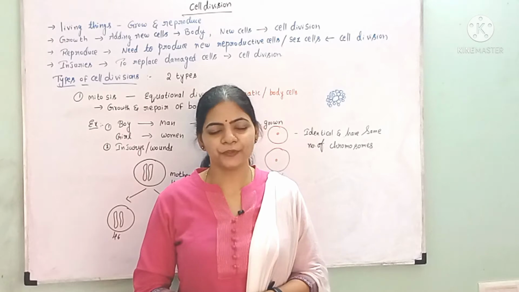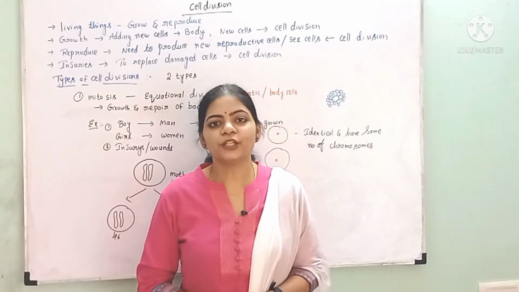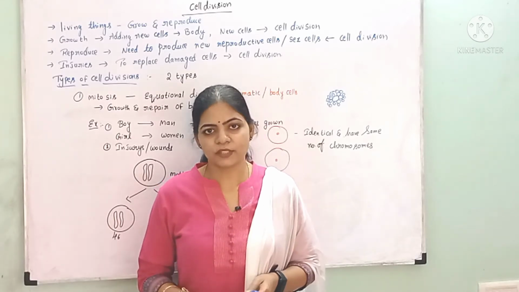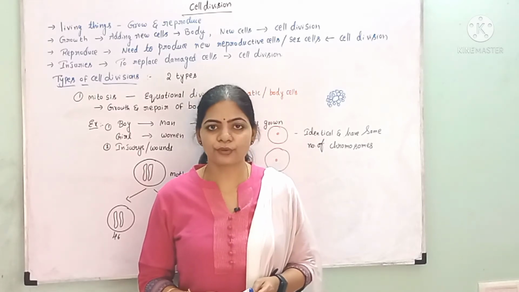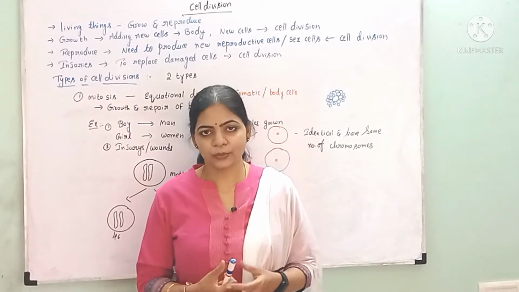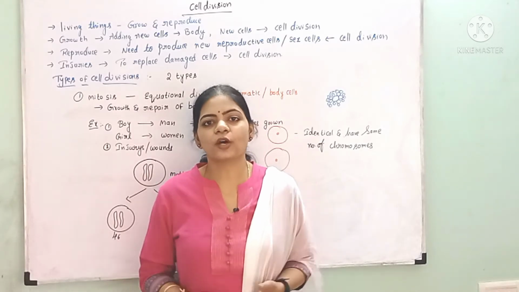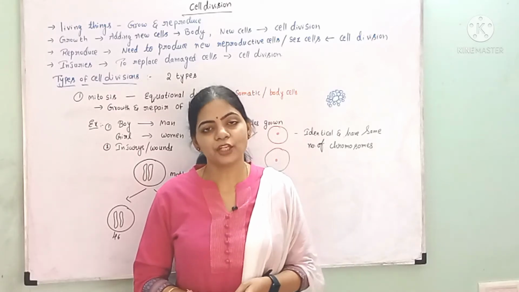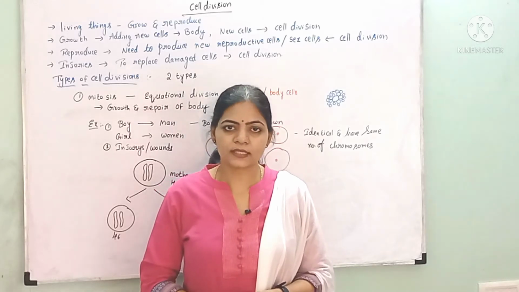In this present video, we are going to study briefly about the last concept in the fundamental unit of life, that is cell division. If we see the living organisms, there are several features like nutrition, reproduction, growth, etc. So in that, how do growth and reproduction occur? The growth of any living organism takes place by the addition of new cells. By the addition of new cells only, the growth of any living organism occurs.